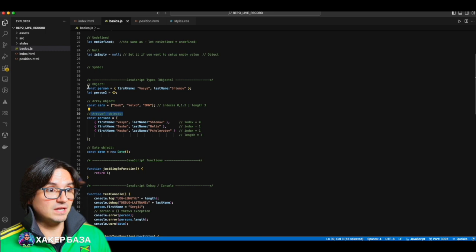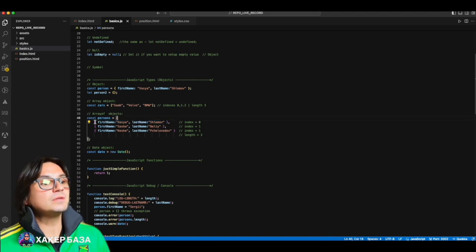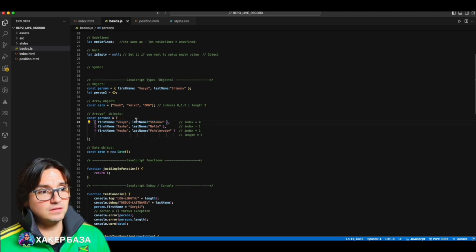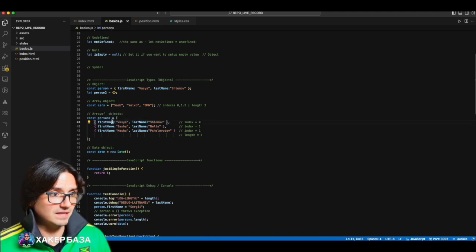Next, look, we have covered objects, we have covered arrays. You can also create an array that contains objects within it. See, we have an array called persons. It contains 3 objects. That is, these are essentially users. 3 users, each with a first name and last name. Vasya Shlemov, Sasha Belli, Kesha Pechelovodov. See, I assigned each an index, 0 or 1. Here, it should be 2, a small mistake. 0, 1, 2. This array's length is 3. 1, 2, 3. It has 3 values. It's just that counting always starts from 0.